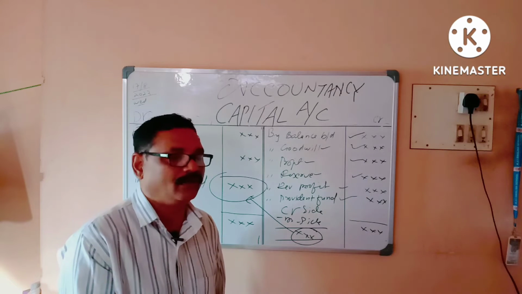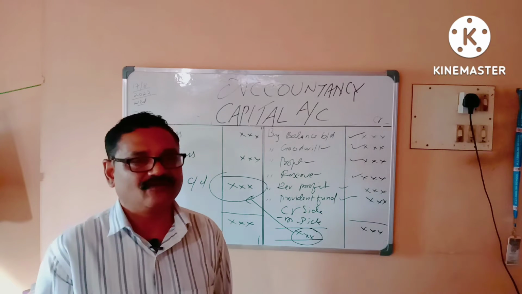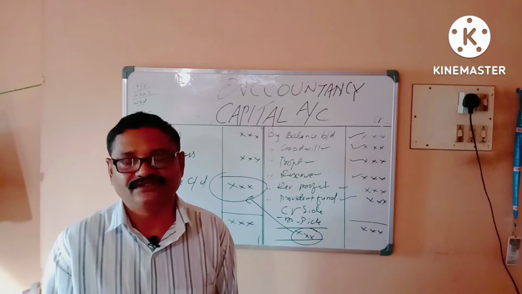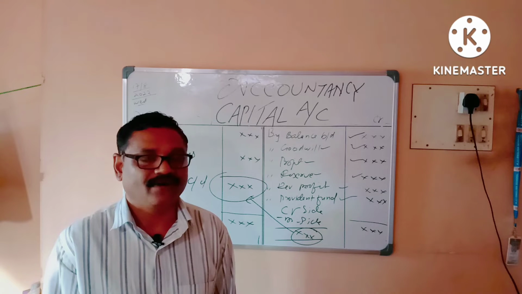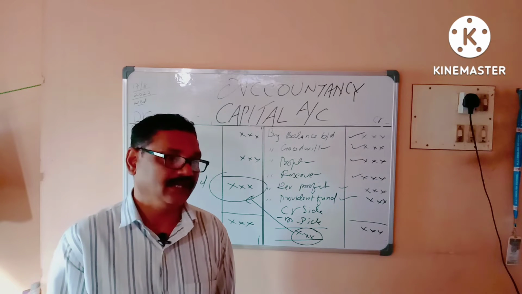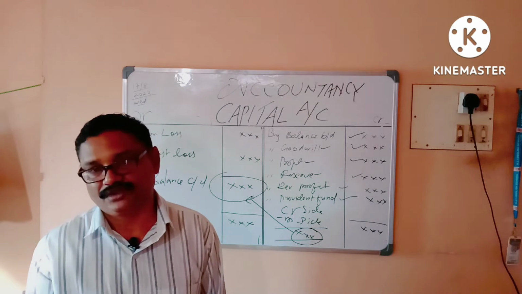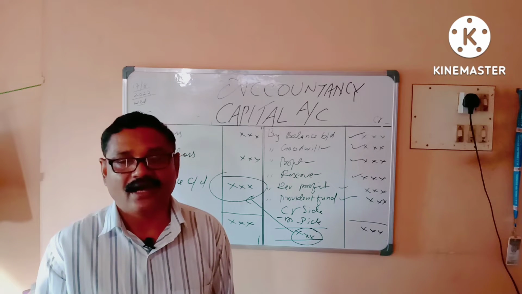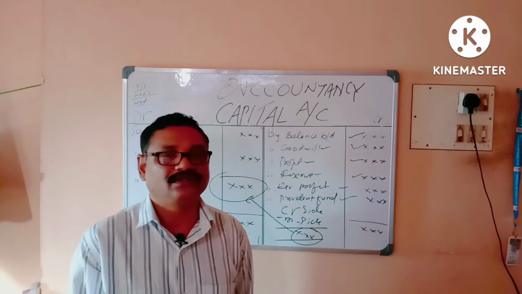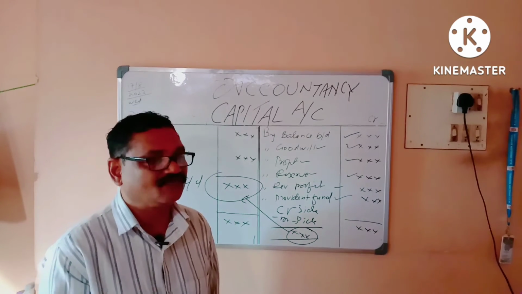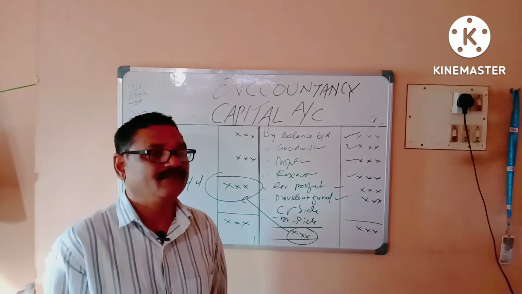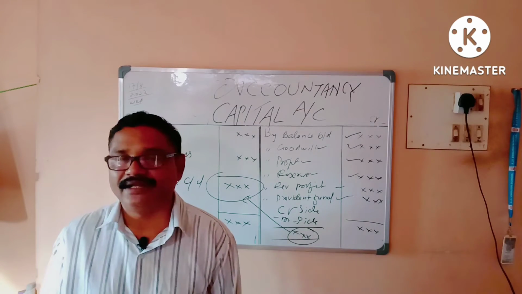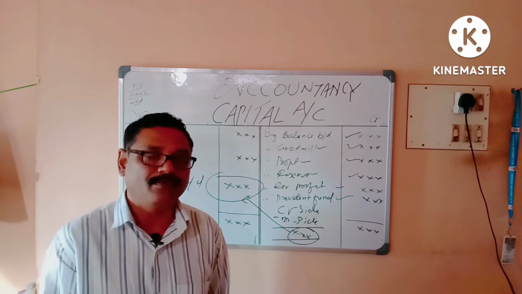Next, we will study the balance sheet. What do you mean by balance sheet, dear students? Balance sheet is the statement which shows the financial position of the business in terms of assets and liabilities. For any business, there will be a balance sheet. Assets will be shown on the right side and liabilities on the left side. Two sides of the balance sheet must tally. Otherwise, the business has some problem or malpractice, or whatever adjustments we have done in revaluation account and capital account may sometimes be wrong.